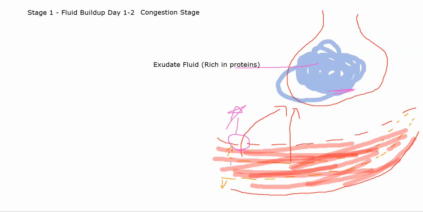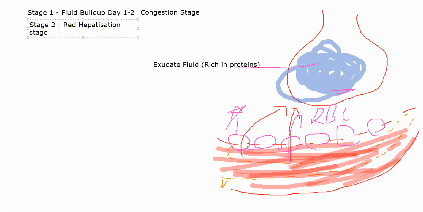All right, another thing that will happen is, if this damage is extensive enough, this damage to the capillary, if there are large enough holes created in your capillary, what will happen is RBCs will start moving out. So you will see RBCs flowing along with the exudate fluid. So RBCs will come out and they will start invading your lung spaces. Okay, they will basically leak out to an extent that your alveolus will go into the second stage of pneumonia. So this is stage 2. This is called the red hepatization stage.